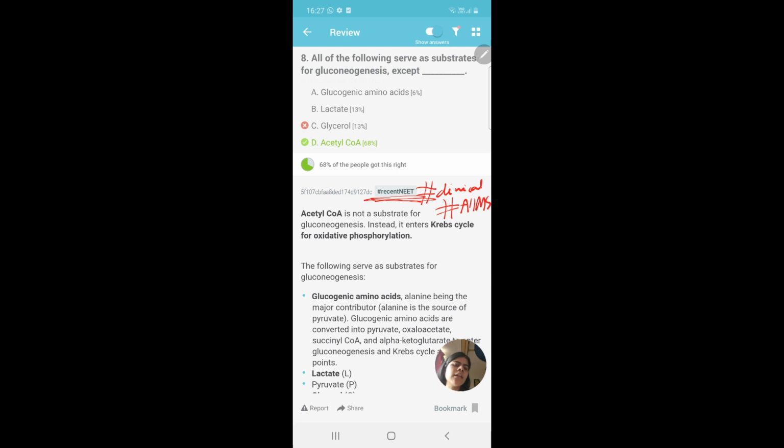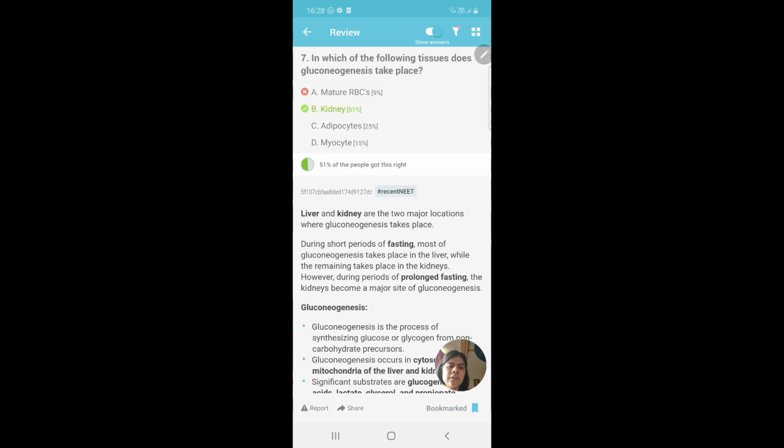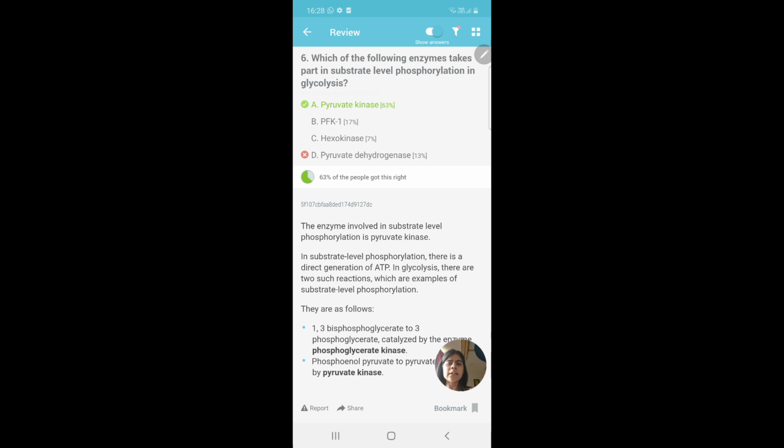Only these hashtags, if you have got them wrong, should you bookmark them. So even I have bookmarked this also because it has been asked in recent NEET. Even this, see, now this question, I've got wrong.